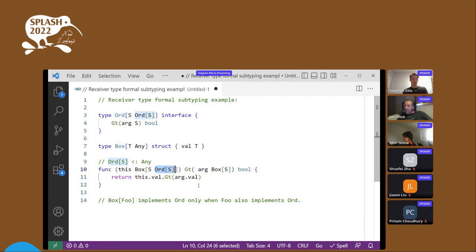Here's an example where this might be useful, in which box of foo implements odd when foo also implements odd. So this is allowed in the Featherweight Go paper that initially presented the calculus that we use.